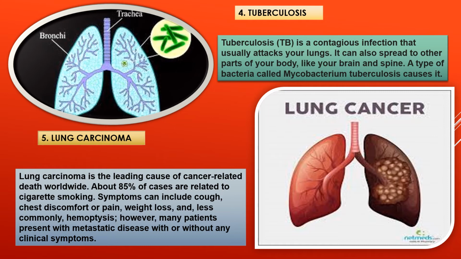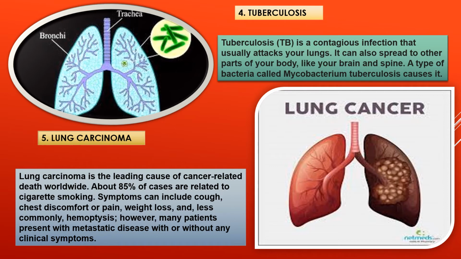Now number 5 is lung carcinoma. Lung carcinoma is the leading cause of cancer-related death worldwide. About 85% of cases are related to cigarette smoking. Symptoms can include cough, chest discomfort or pain, weight loss, and less commonly, hemoptysis.